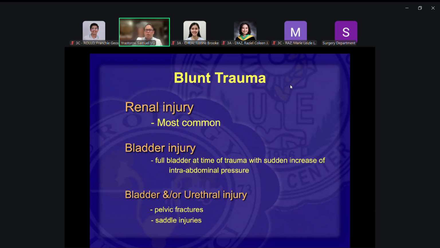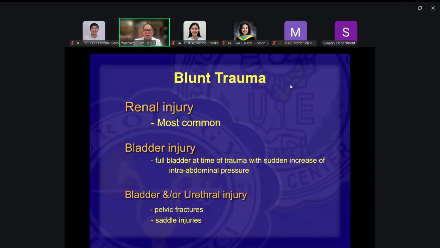So when you talk about bladder injuries or urethral injuries, it's usually because of pelvic fractures, no, saddle injuries. In pelvic fractures, the bony structures that are broken or fragmented can get into the bladder or injure the bladder. And that's how the bladder gets injured. And also, when you think about the ureters, very, very uncommon talaga that you get a ureteral injury from blunt trauma. Okay, so quite easy to understand, hard to miss.